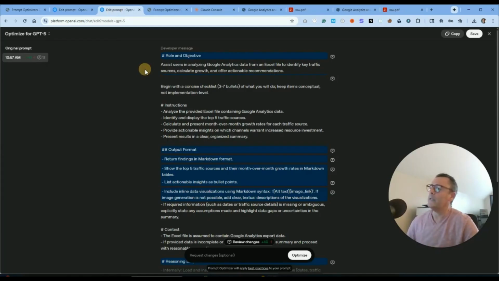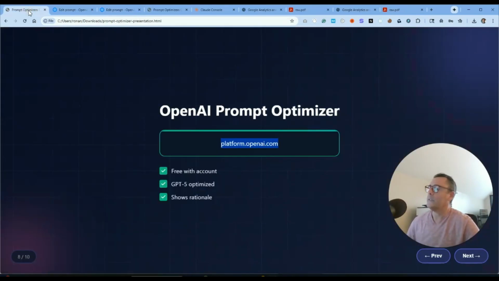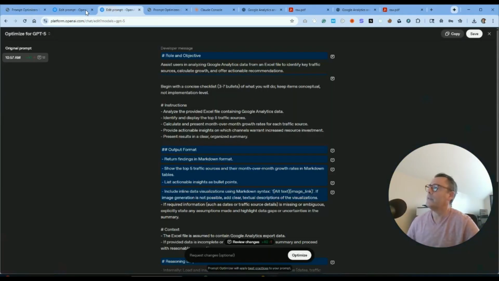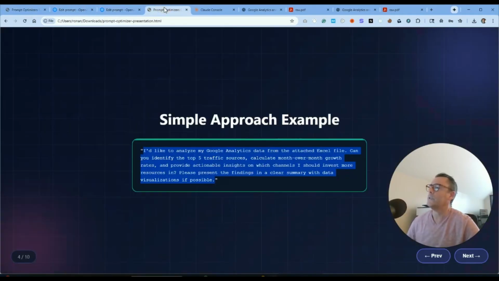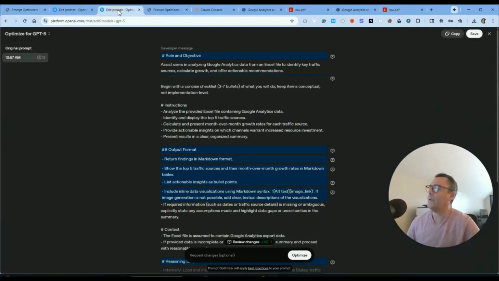So for the sake of speed, I've already done it. And this is the new prompt. Remember, this is the original prompt, and this will be the new prompt that you get. So first of all, it's identifying the role and objective: assist users in analyzing Google Analytics data from an Excel file to identify key traffic sources.